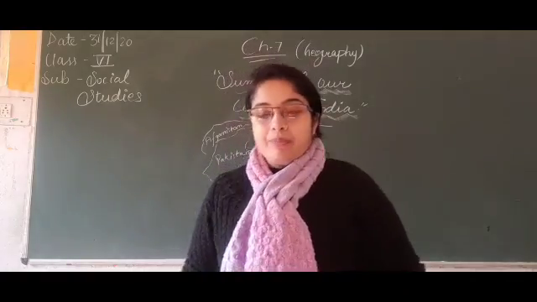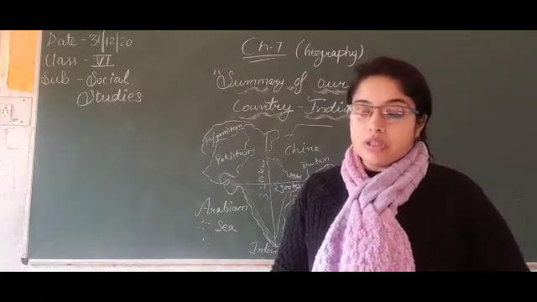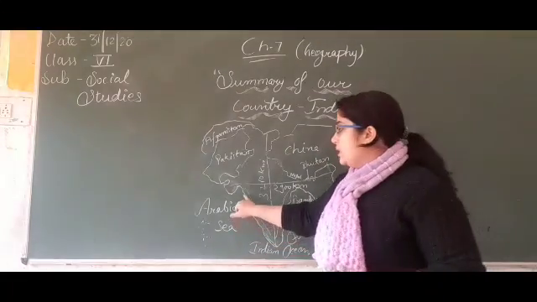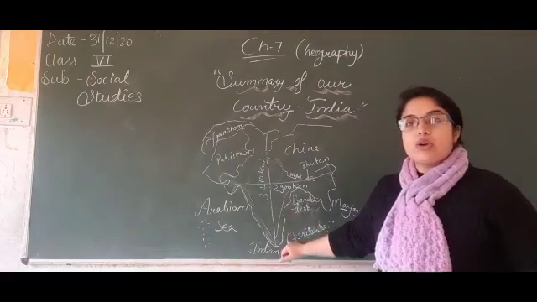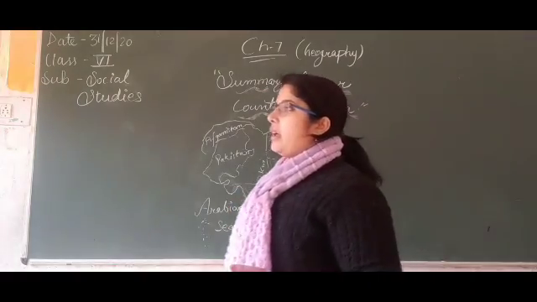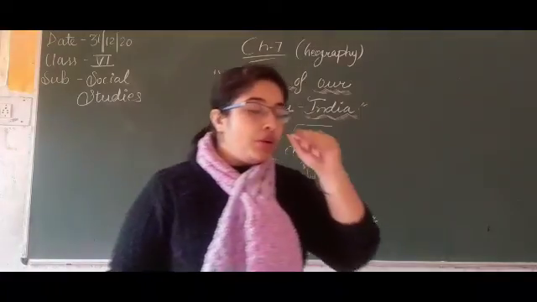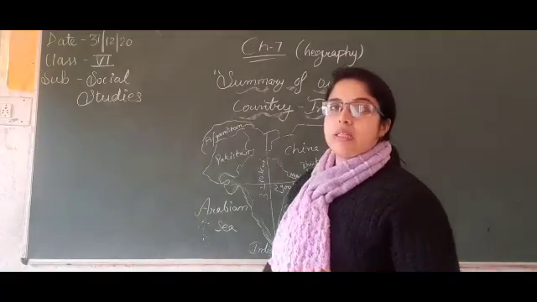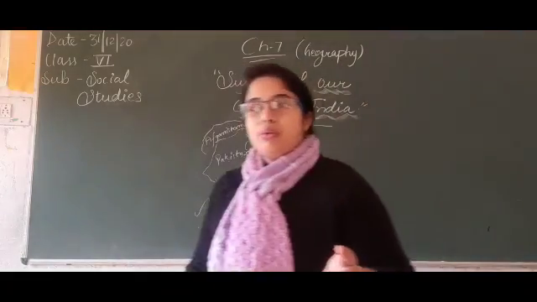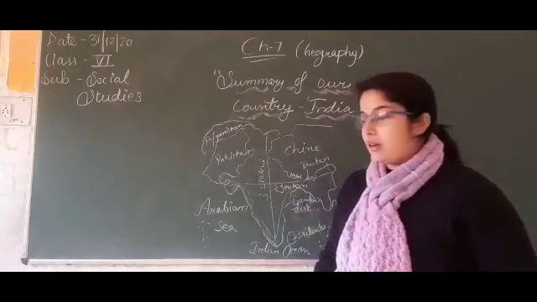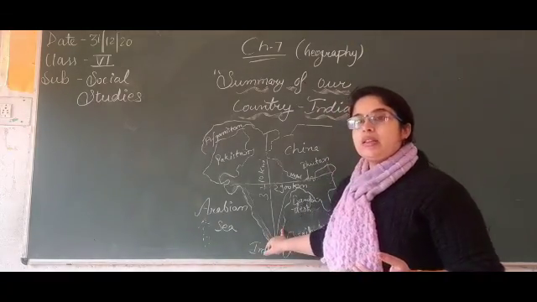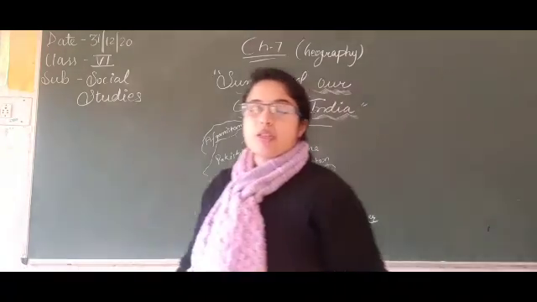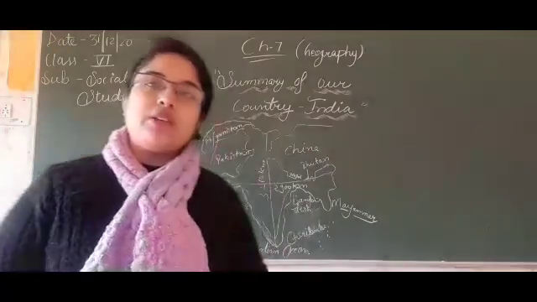The coastal plain area and the islands. We can say that there are two coastal plains in India. The first one is the western coastal plain and the second one is the eastern coastal plain. In the western coastal plain, there are two places to visit. These are tourist spots: first one is Goa and second one is Mumbai. These are the two places where tourists go and visit. And in the eastern part of India, there is a place known as Mahabalipuram. It is a very religious place where people go and visit.